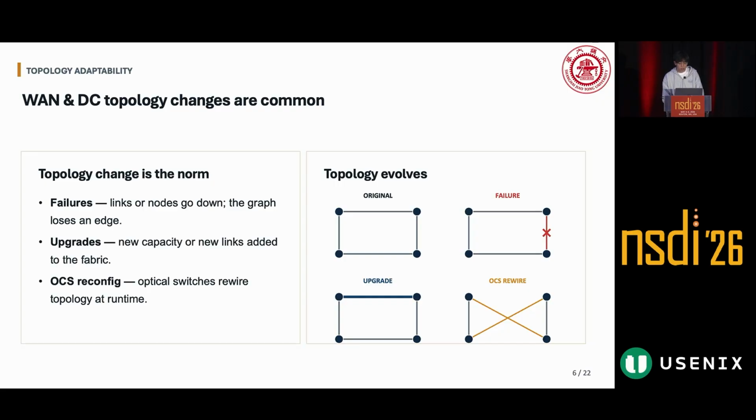As for topology adaptiveness, in WANs and data centers, topology changes are not rare events. They are the norm. Links may fail and nodes may go offline. Capacities may be upgraded and new links may be added. In data centers, OCS can even reconfigure the topology at runtime. All these changes can alter the graph structure, the link capacities, and the candidate path set. Therefore, after such events, a TE algorithm must produce a valid split ratio solution. It cannot simply say, please wait a few hours while I retrain a new model.